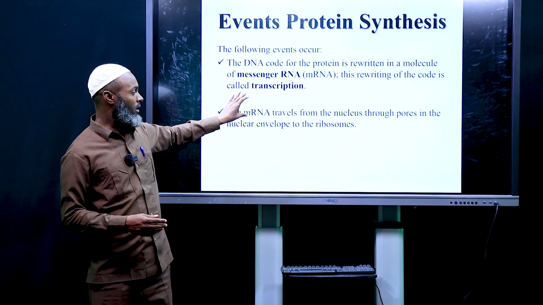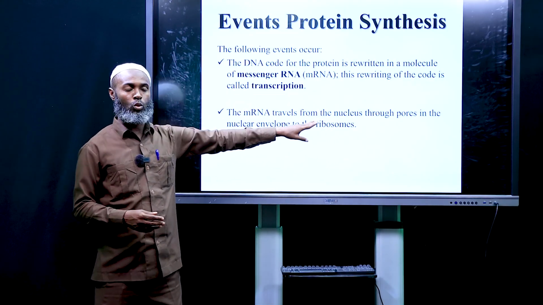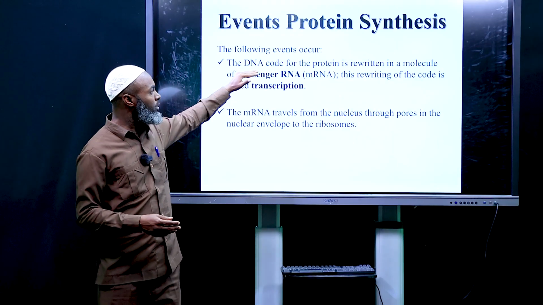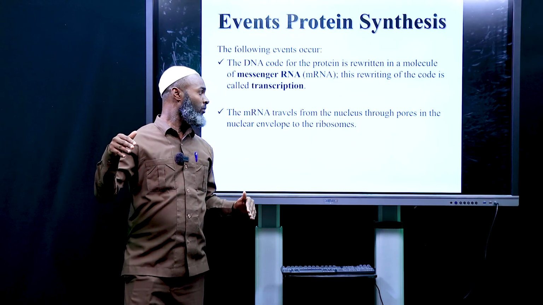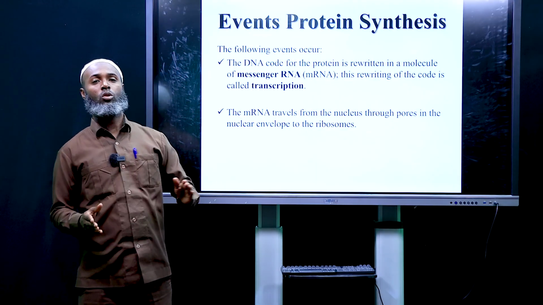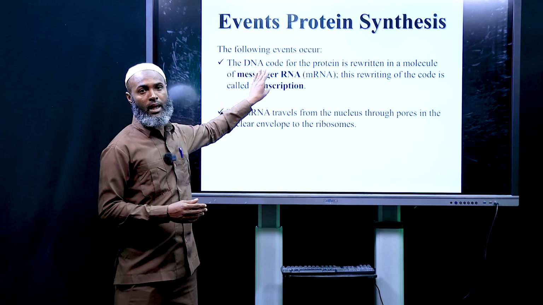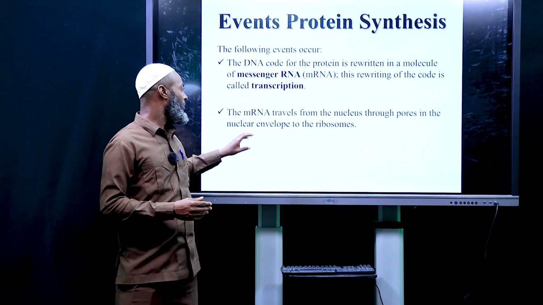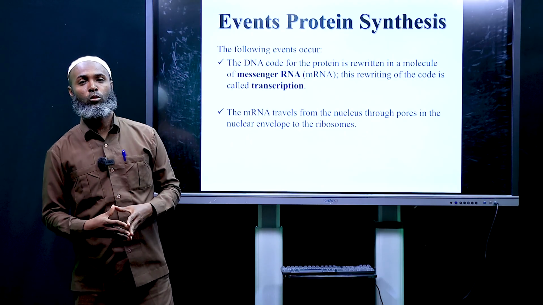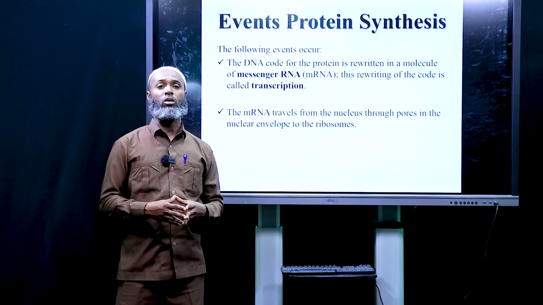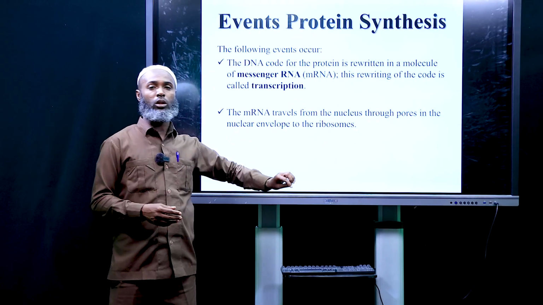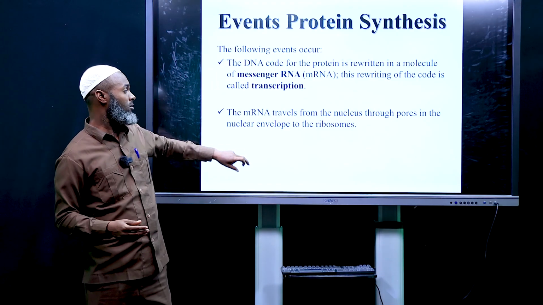So the messenger RNA travels from the nucleus through pores in the nuclear envelope to the ribosome. Transcription occurs in the nucleus, and now the messenger RNA has a code that's copied from DNA, and it travels from the nucleus to the ribosome, which is outside of the nucleus, one of the cytoplasmic organelles, very important in protein synthesis.